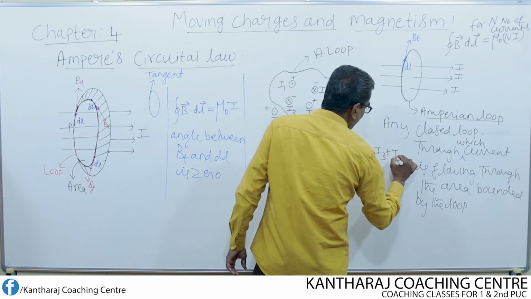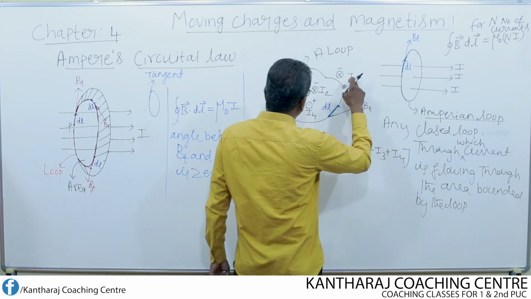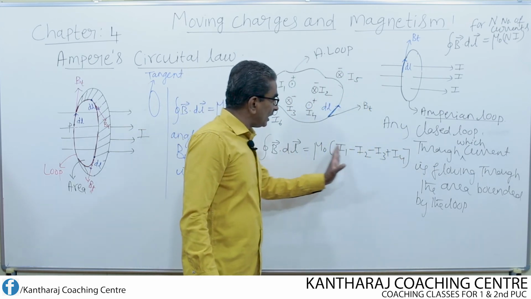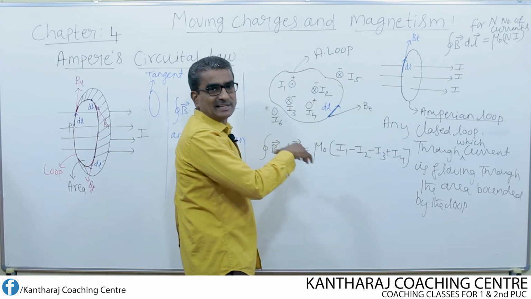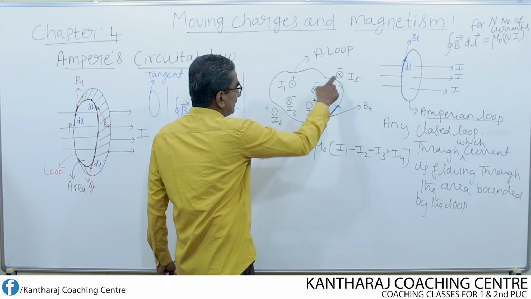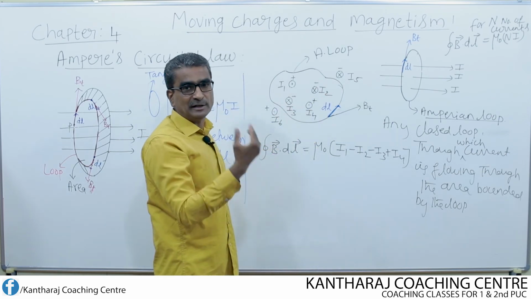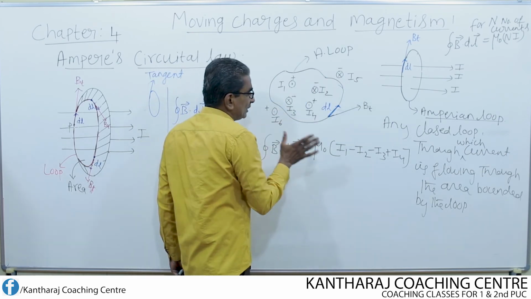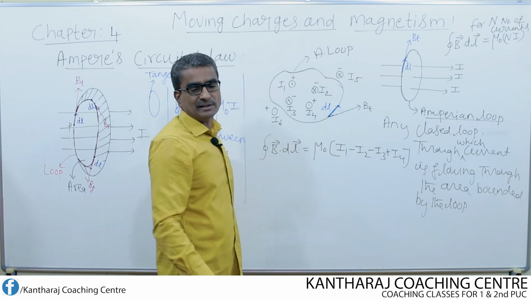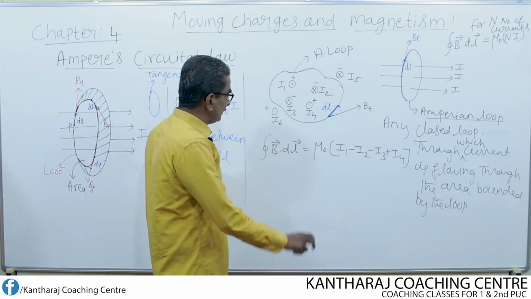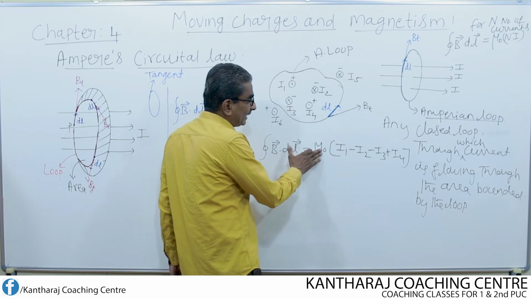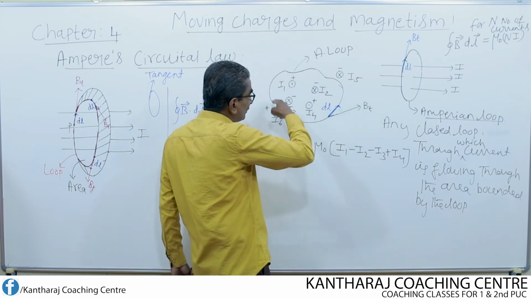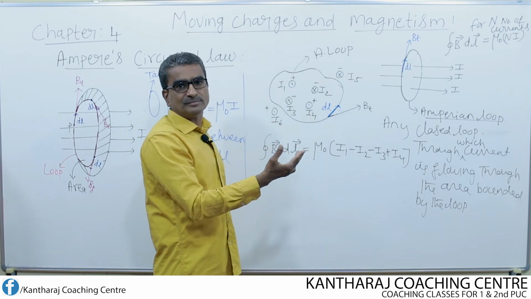Plus I4. What about these two currents, I5 and I6? I do not include I5 and I6 because the Amperean loop does not enclose these two currents. These two currents are outside the Amperean loop. Therefore, these two currents should not be included in this equation, because according to the statement, the line integral of magnetic field should be equal to mu naught times the total current enclosed within the Amperean loop.